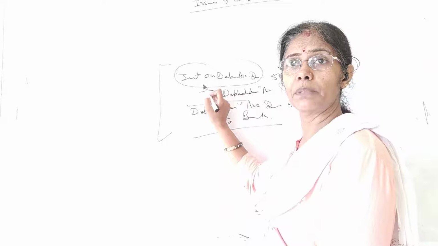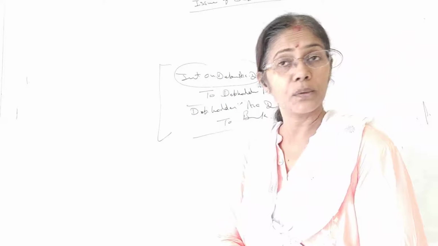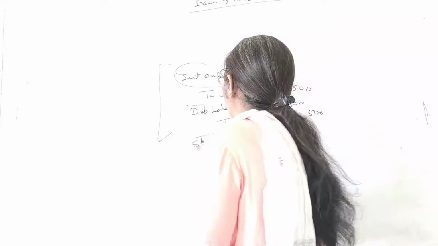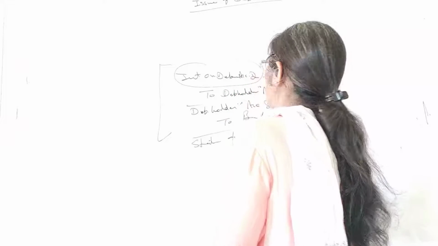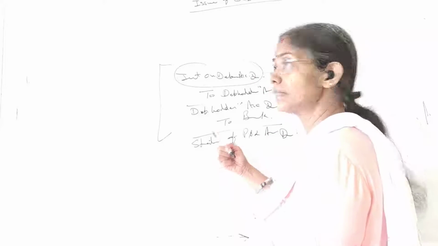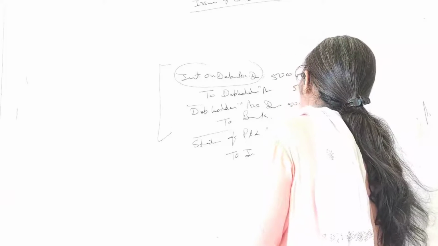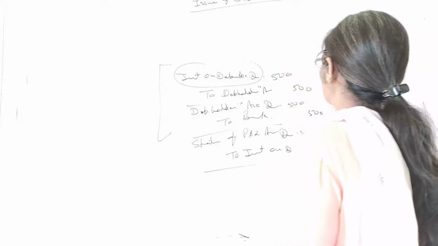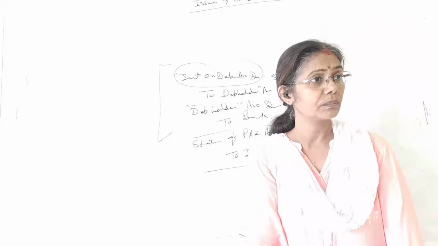When you transfer something, its place will be taken by the account where you are transferring. So where are you transferring? That is statement of profit and loss account debit, and what you are transferring in this account is interest on debenture. Have you understood this? Is the entry clear? Yes, ma'am.